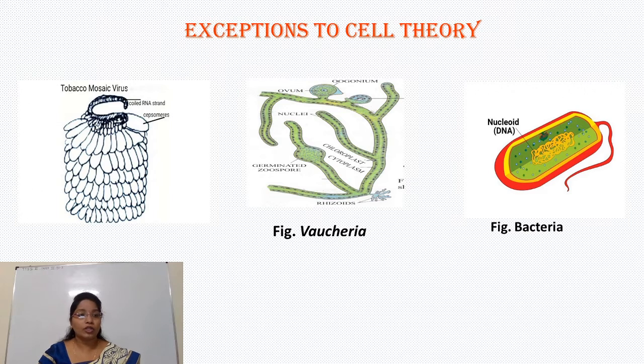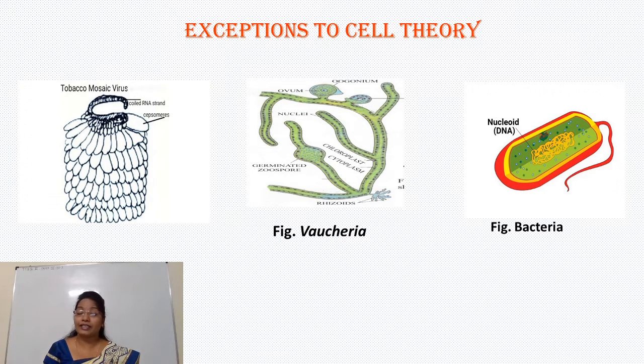This is a tobacco mosaic virus. It contains only this RNA strand, that is the genetic material, and these protein subunits, that is the capsomeres. So there is no cellular architecture. So the first statement of cell theory, that all organisms are made up of cells, does not hold for viruses. This is one exception to cell theory.